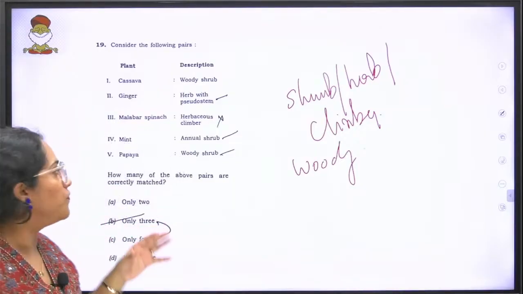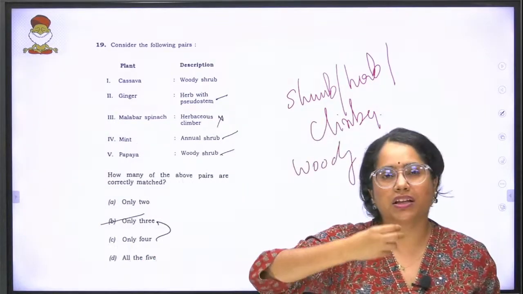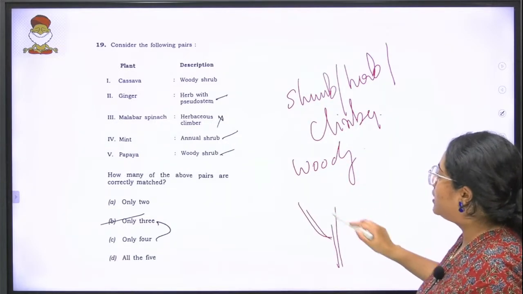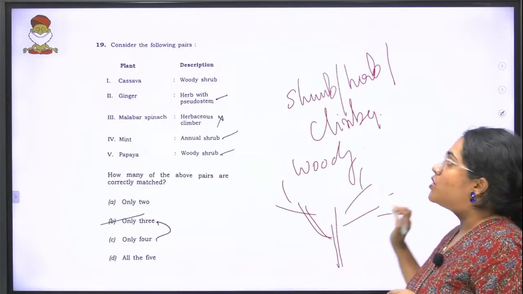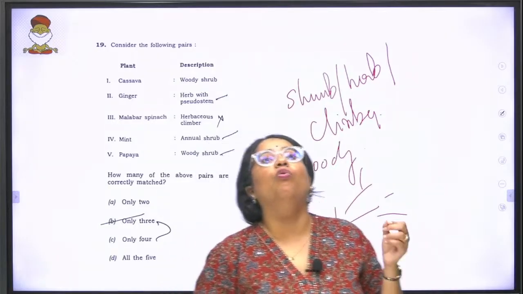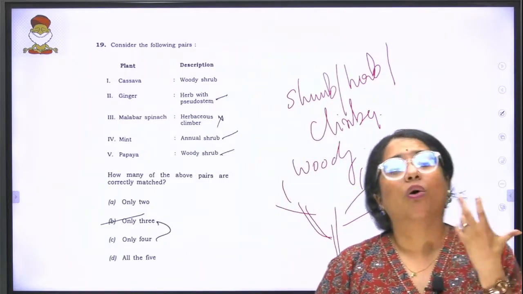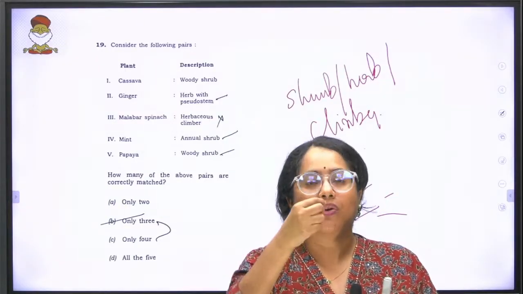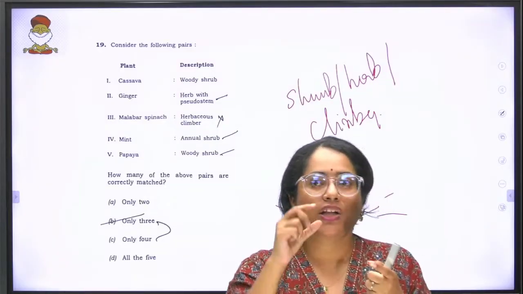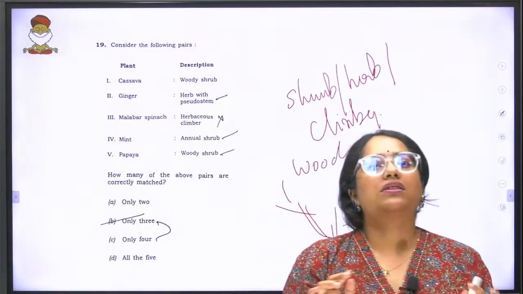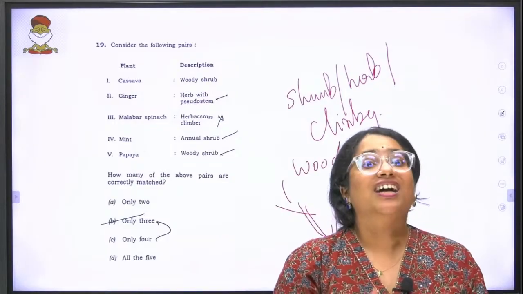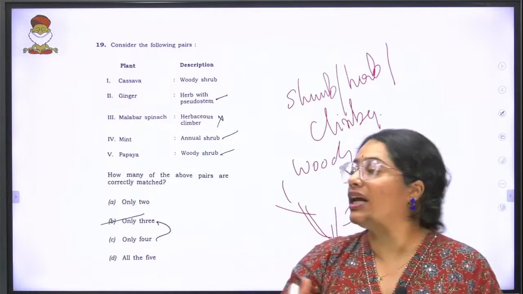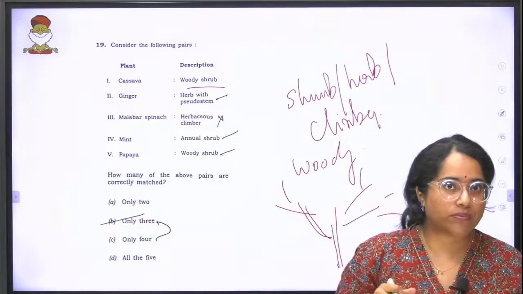Now let's look at each of these. Cassava grows, and one more thing to remember is that shrub means it will have multiple branchings. Cassava is primarily a woody shrub. How do you assess if it's woody or not? A woody shrub means you will have a certain amount of thickness. It is not going to be edible or soft and bendable. None of these things are possible for your cassava. Cassava is otherwise also called tapioca, if you are familiar with that. So tapioca primarily grows as a woody shrub. So that is correct.